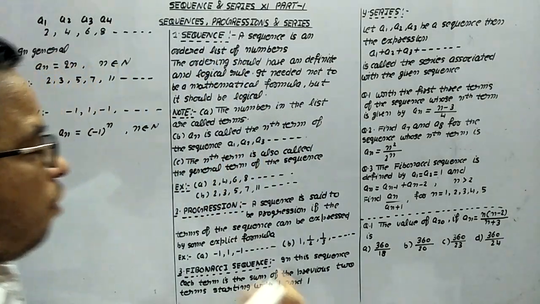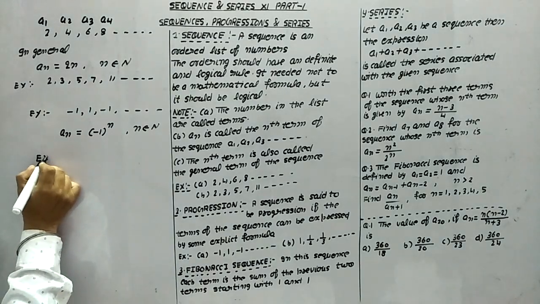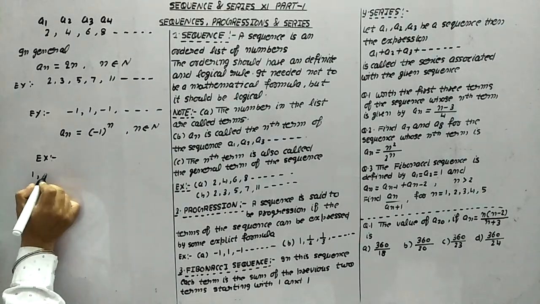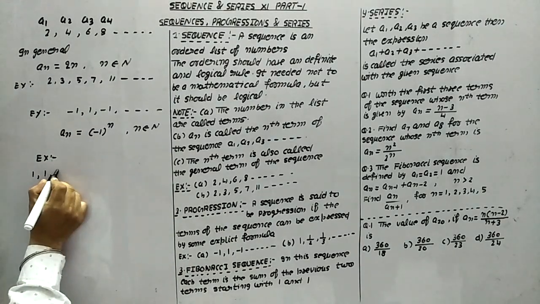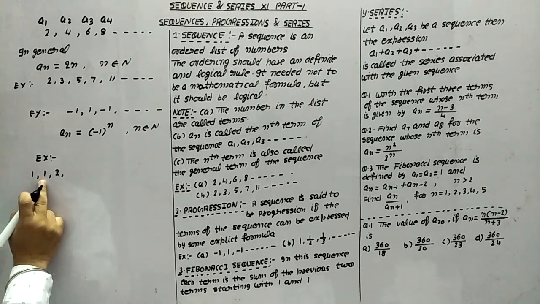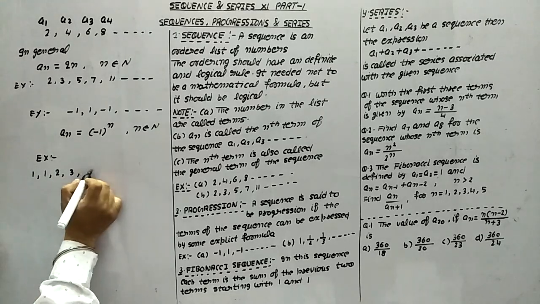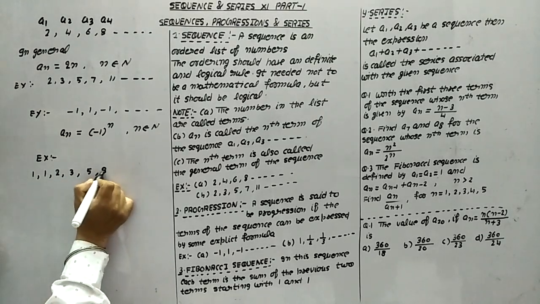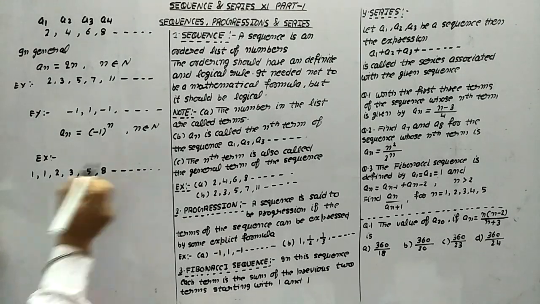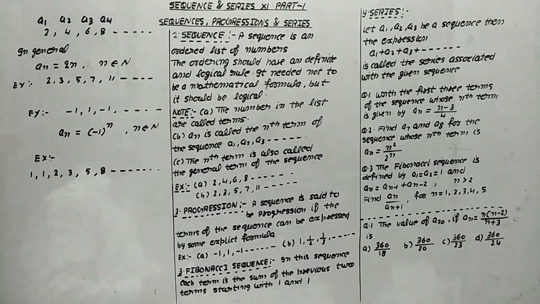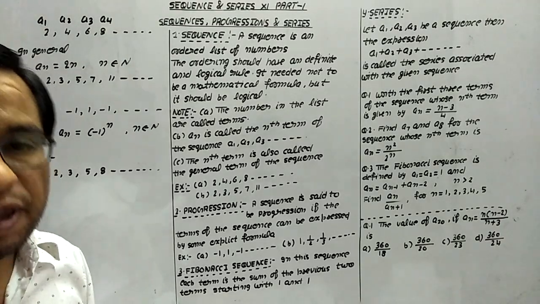Now look at this thing. For this Fibonacci sequence, what is the example? Let us suppose this is 1, this is 1. Then the next term will be 2, because 1 plus 1 is 2. The next term will be 1 plus 2, 3. The next term will be 5. The next term will be 8. And this is the example. So this is known as the Fibonacci sequence.